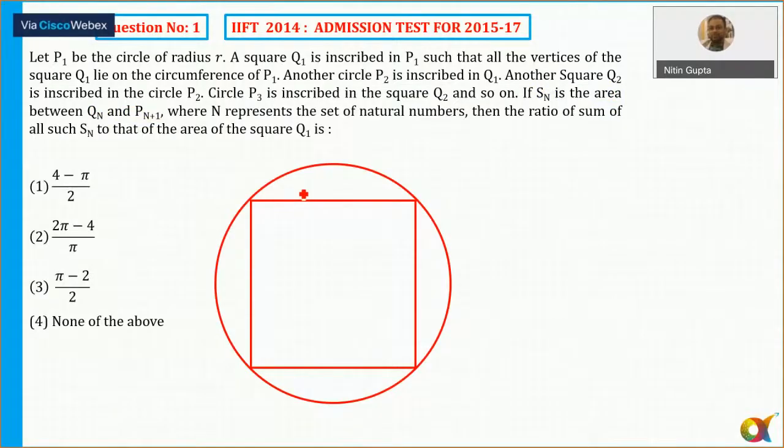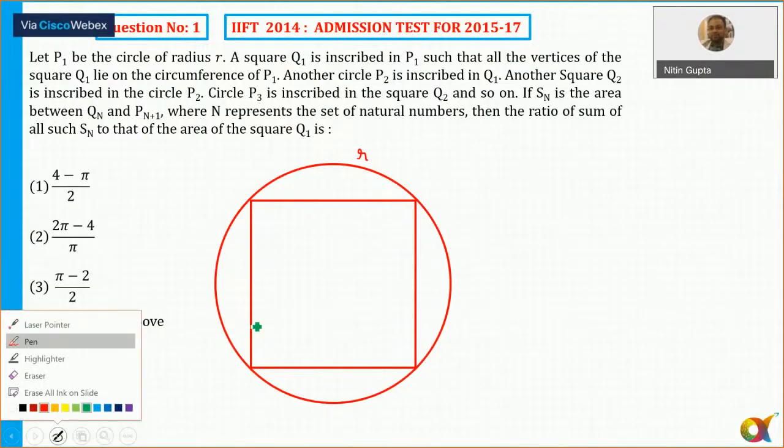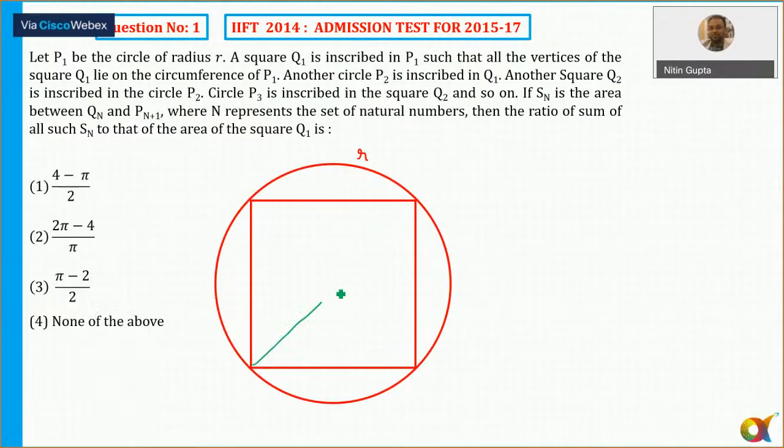If I say the radius of the outer circle is R, then the diameter of this circle is equal to 2R. Okay, so what is the dimension of the square? That is equal to 2R by root 2. And 2R by root 2, if I simplify it, is simply R root 2. Okay, and this is also equal to R.